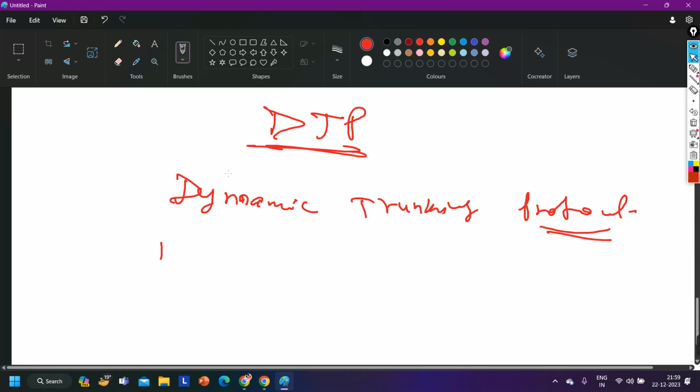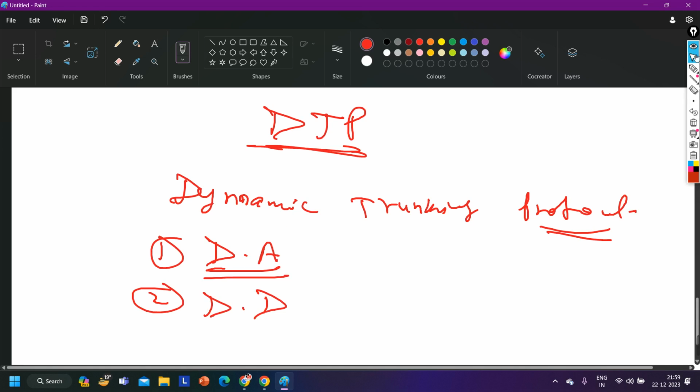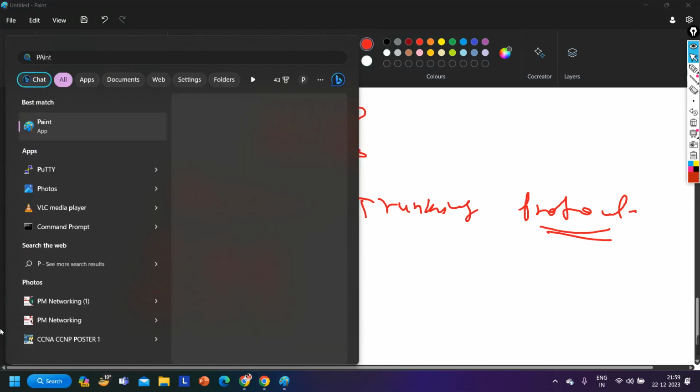We have two modes. One is dynamic auto, and another one is dynamic desirable. Yesterday we saw that by default administrative mode of all interfaces is dynamic auto.